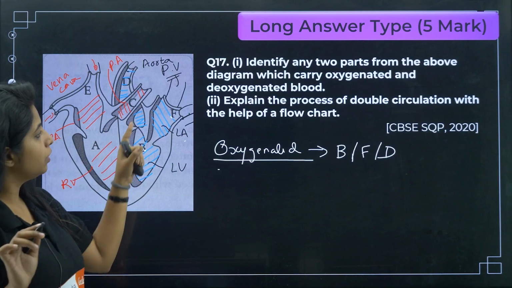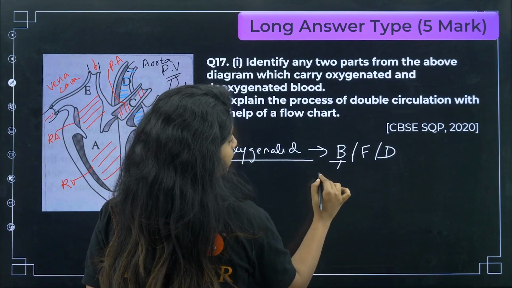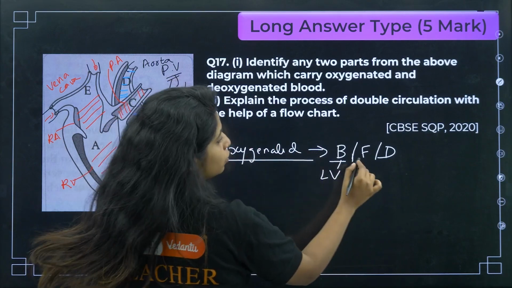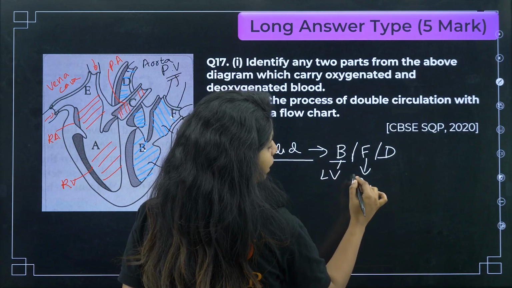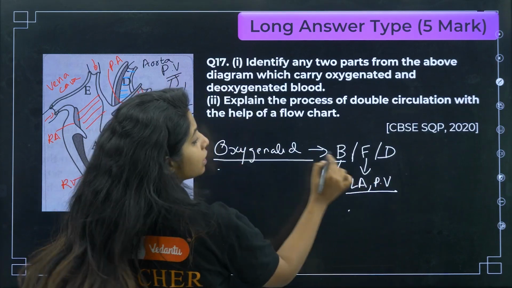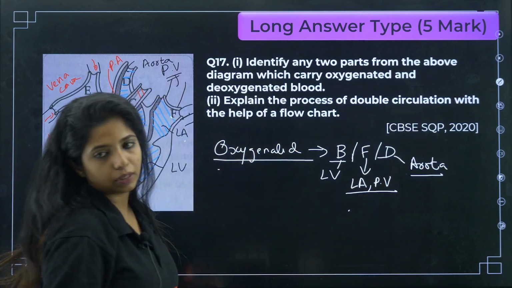You have to tell the two parts with the name also if possible. So B is the left ventricle. F, if you are confused, you write F is equal to your left atrium, or it can be the pulmonary vein, but write the exact answer. D is the aorta. You just have to write two parts, either of them.